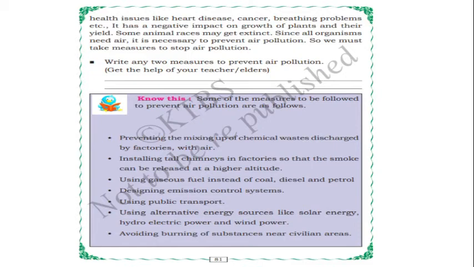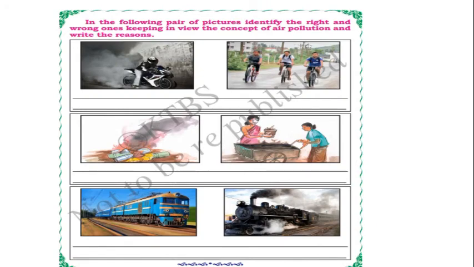Using public transport. Using alternative energy sources like solar energy, hydroelectric power, and wind power. We can use these energy sources to prevent air pollution. Avoiding burning of substances near civilian areas. In our neighborhood or locality, usually we burn some garbage, waste or paper. If we avoid that, we can keep our air clean. These are some preventions of air pollution.